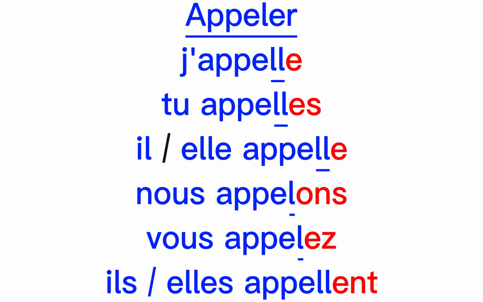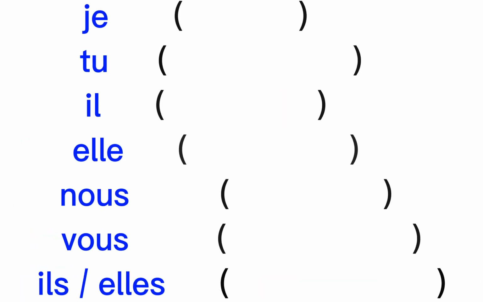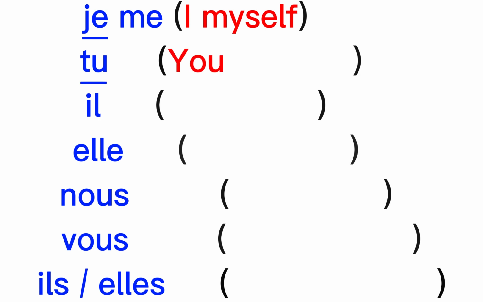Now, let's go further with this verb, and let's use it to ask for the name. To do so, we will need to use another pronoun to express the self, which will be different from one subject to another. These pronouns are as follows. Je, me. Tu, te.